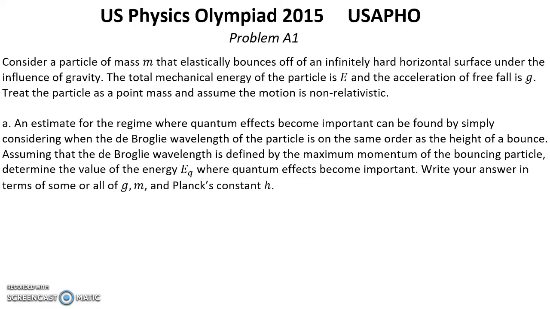Assuming that the de Broglie wavelength is defined by the maximum momentum of the bouncing particle, determine the value of the energy E_Q where quantum effects become important. Write the answer in terms of any or all of g, m, and the Planck constant h.